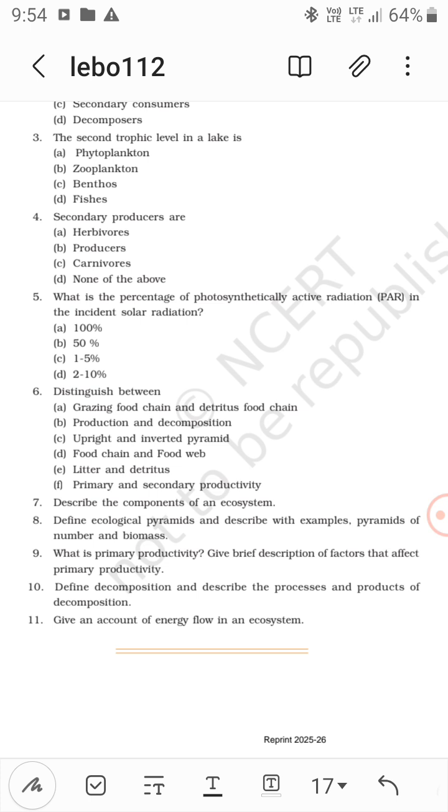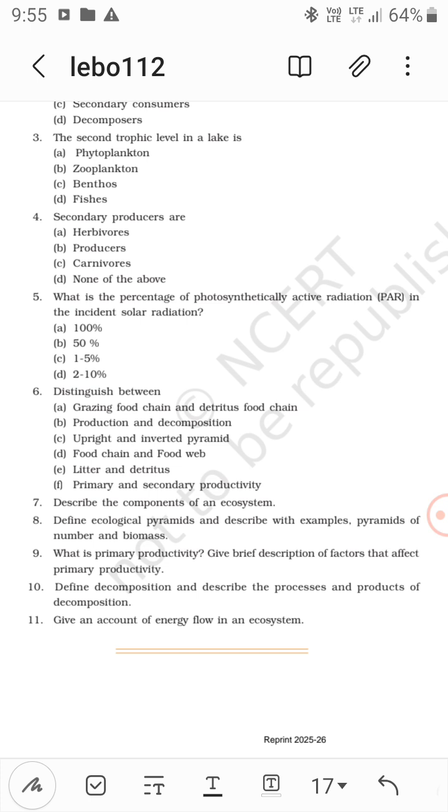Define decomposition and describe the process and products of decomposition. Decomposition is the breakdown of the detritus or litter fallen on the ground. The processes are fragmentation, leaching, and catabolism, which work simultaneously.